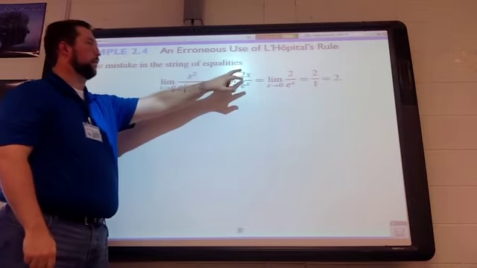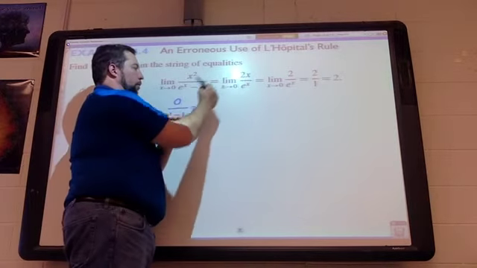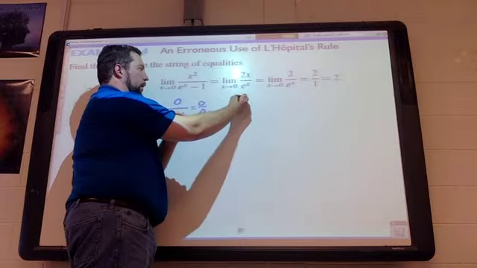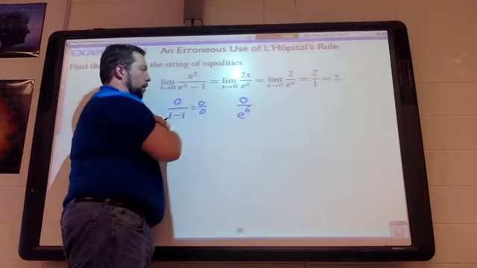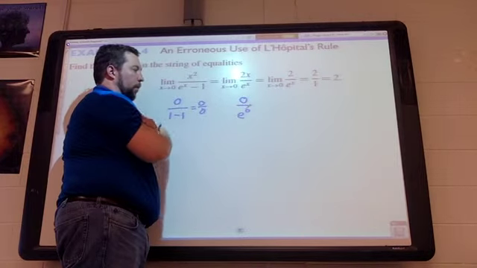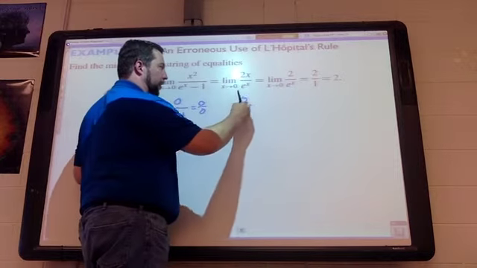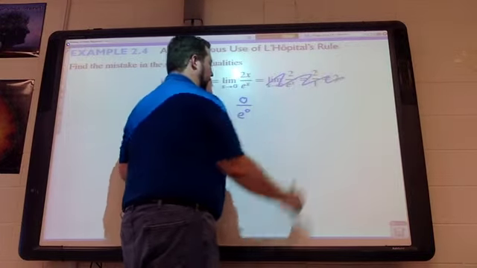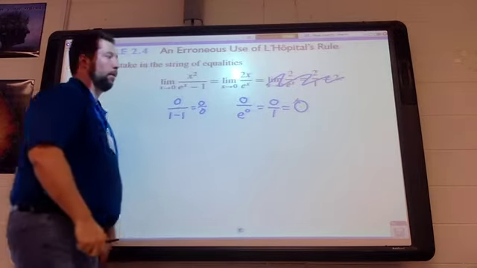Did they do the L'Hopital's rule correctly? X squared goes to 2x. That's correct. E to the x goes to e to the x. The 1 goes away. We're good there. We plug a 0 in, and we do end up getting 0 over e to the 0 power. But what's e to the 0 power? It's 1, isn't it? E to the 0 power is equal to 1. This is no longer indeterminate, so this stuff doesn't work anymore. This is just 0 over 1, which is 0.